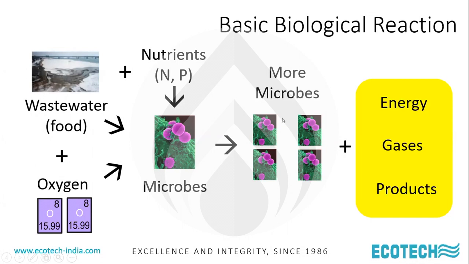Apart from the growth reaction, there are other byproducts. Energy release, gases are produced, and other products, including water. The main gas produced in an aerobic reaction is carbon dioxide. And carbon dioxide, if it is there in an atmosphere full of water vapor, which is what an STP is, if it is put in a basement room or some such thing, carbon dioxide plus water forms carbonic acid, which is highly corrosive. And that is one reason we need to have a very good exhaust and ventilation system.